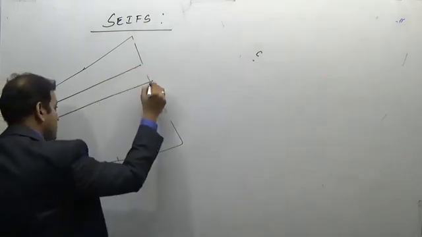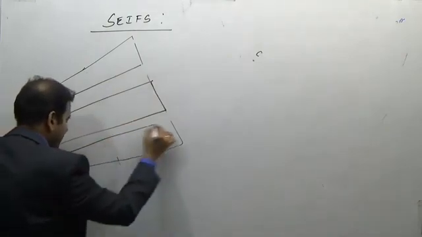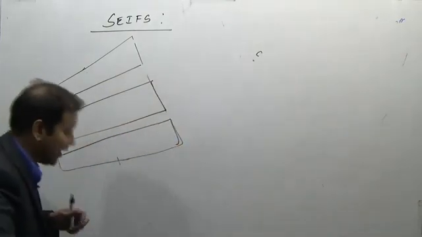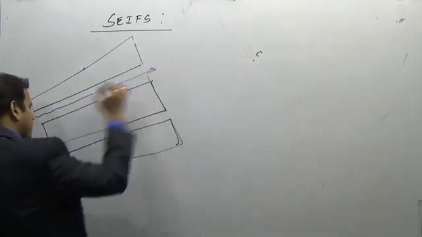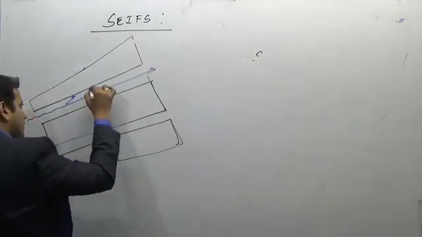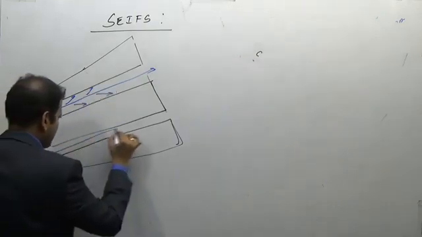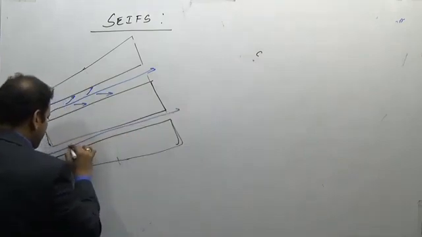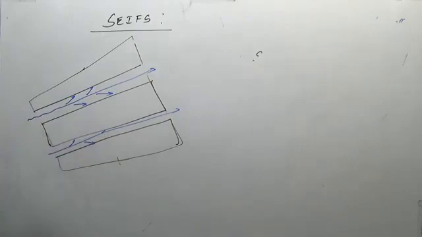Why? Because from the middle the wind blows with such a great velocity that the sand particles are thrown on the sides. Here the wind is blowing with a great velocity and due to eddy currents the sand particles are thrown on the sides.